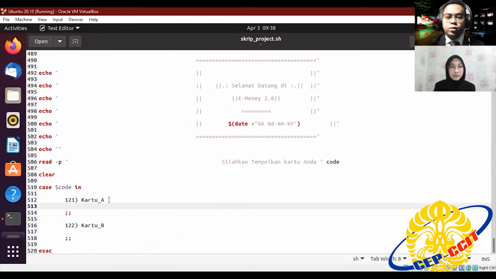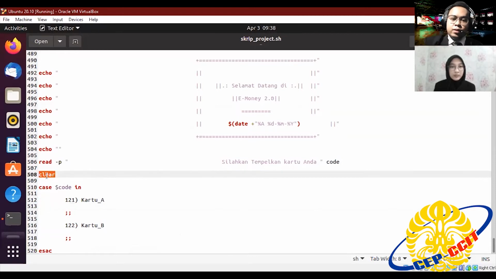And we created two cards for simulation in this program. Don't forget to clear it so only this class is displayed.